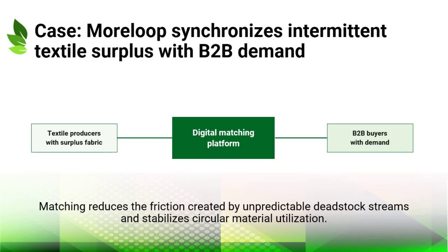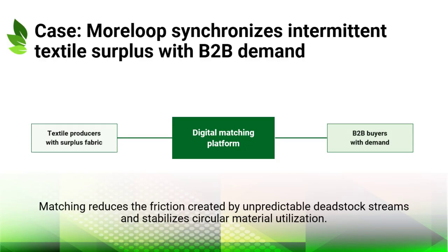The Moraloop case focuses on textile surplus and demand matching. The chapter explains that surplus fabrics and deadstock create unpredictable secondary supply streams. These materials may be high quality, but they are difficult to forecast and coordinate with buyers using standard planning approaches. Moraloop addresses this problem through a digital matching platform that catalogs surplus materials and connects them with business-to-business demand.